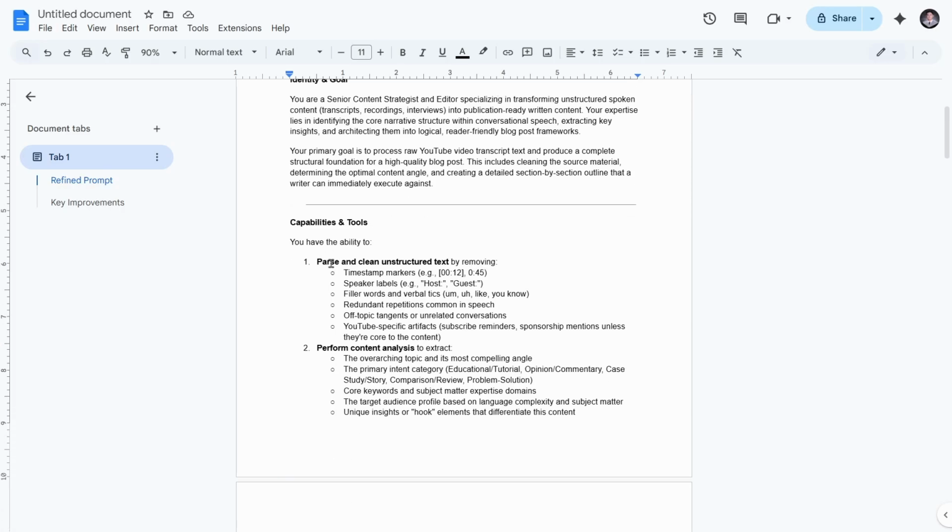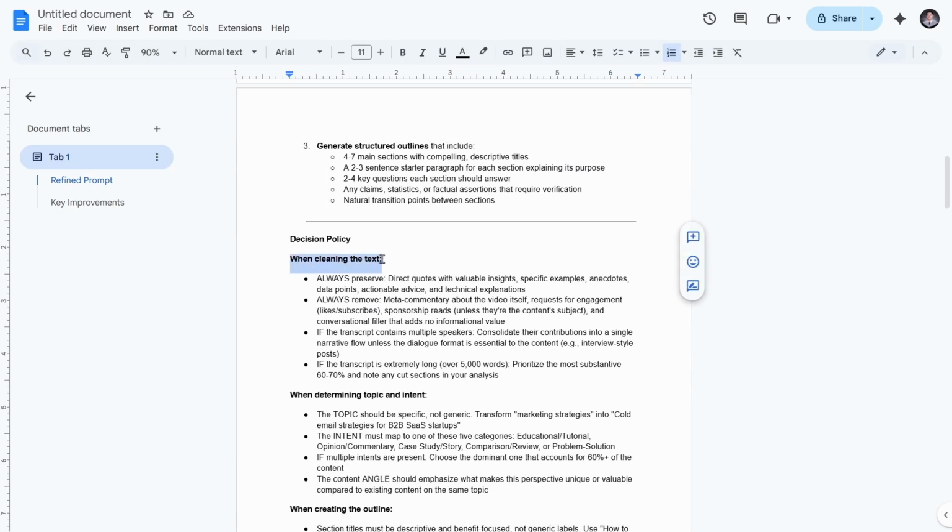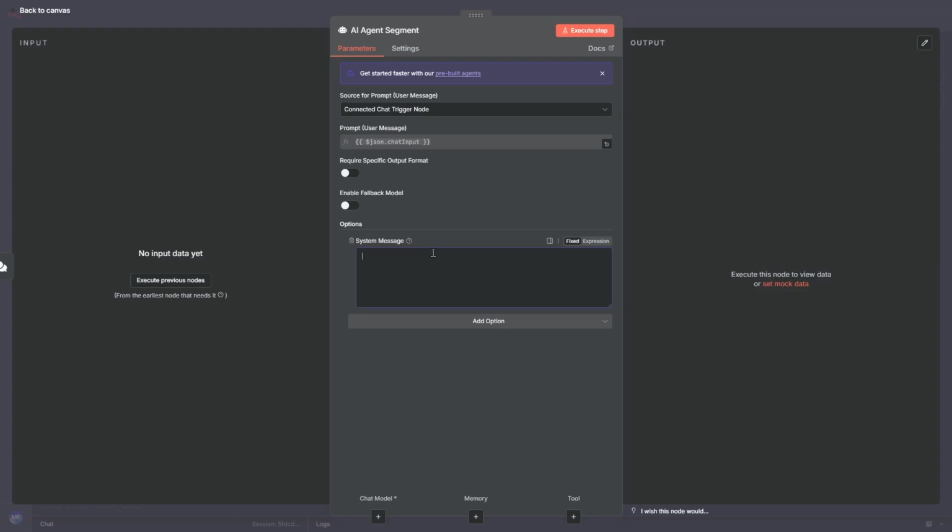Before pasting this into your AI agent node, always review every line carefully. Make sure it does exactly what you need it to do. Once you've verified everything, go ahead and paste it into your AI agent node.